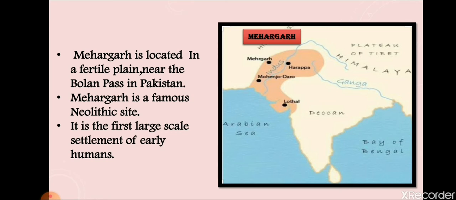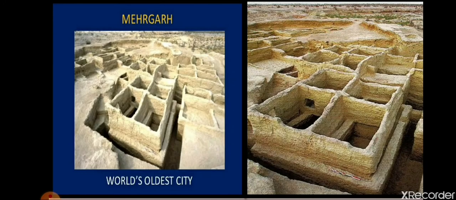Now, the speciality of Mehargarh was its houses. We used to say that the world's oldest city was Mehargarh. People started making houses in Mehargarh in rectangular and square shapes. These houses were made of mud and mud bricks. Like we make a brick wall first and then plaster it with cement, at that time they made brick walls with mud and plastered them with mud.